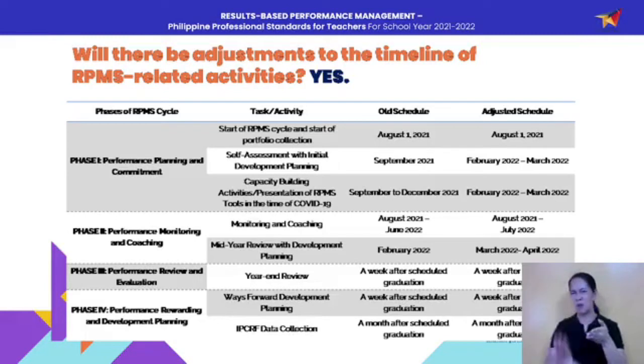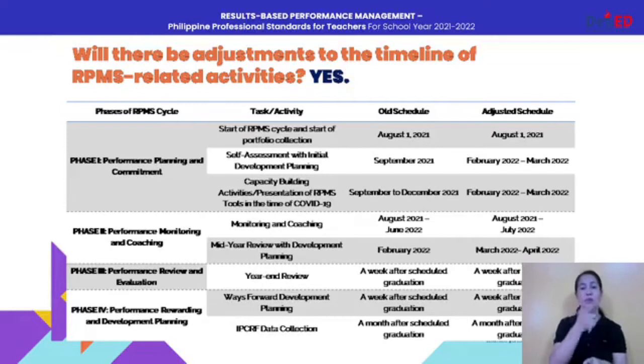If it's at the school level, that's an entire school year. In the case of non-teaching, for central office, regional office, or SDO personnel, that's an entire calendar year. So since we are talking about coverage of performance, there was no need for us to adjust this, because even though the DM4 was released last February 2022, we were still being monitored after every performance period for an entire year. So that is why we retained August 1, 2021.